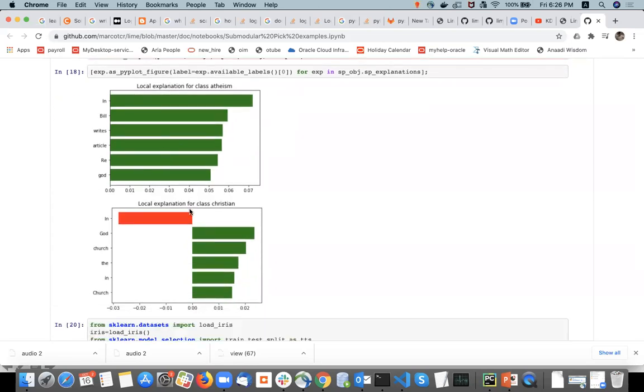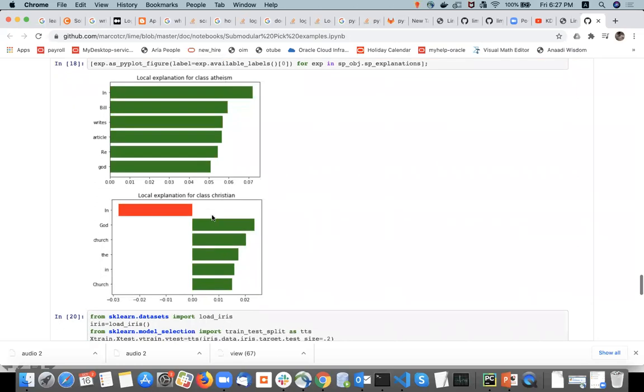So these two explanations we get in the output. So what they are saying is, in atheism, mostly "Bill", "writes", "an article" and "God" are the words that contribute to atheism. And in Christianity, "in" should not be present. "God", "church", "the", "in", "church" are the words which contribute to Christianity.